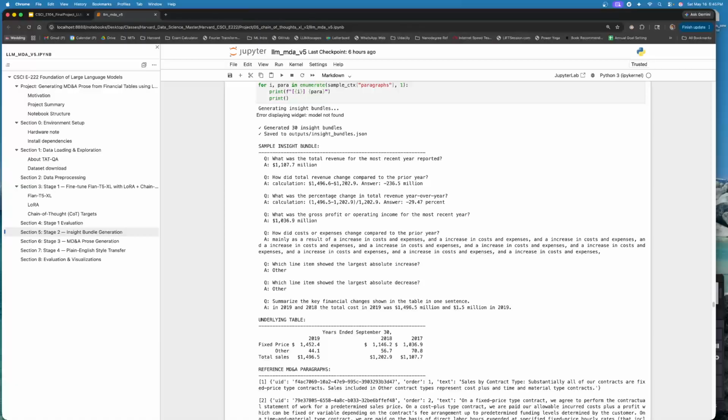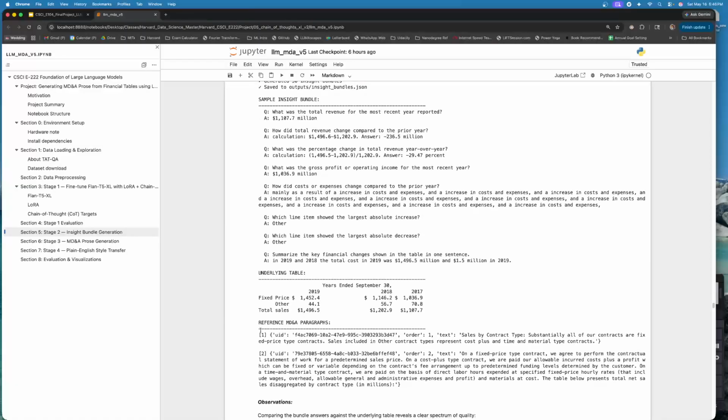For instance, when we look at the revenue change, the model says calculation 1496.6 minus 1202.9, answer being minus 236.5 million. This is incorrect because even though the chain of thought format worked, by showing the derivation, the actual computation is incorrect. If you look at the source table, the sales actually increased from 2018 to 2019, not decreased. The model got the operands in the wrong order.